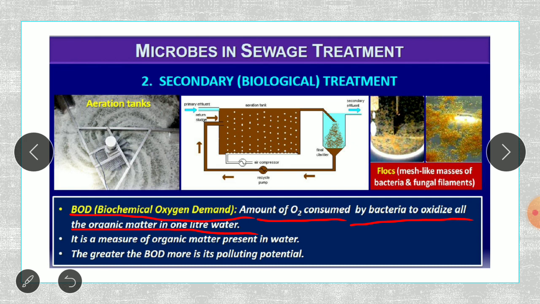So that is how much amount of oxygen is going to be required, demanded by the bacteria, so that it is going to be oxidizing or decomposing the organic matter present in the water. That is going to be the biochemical oxygen demand.